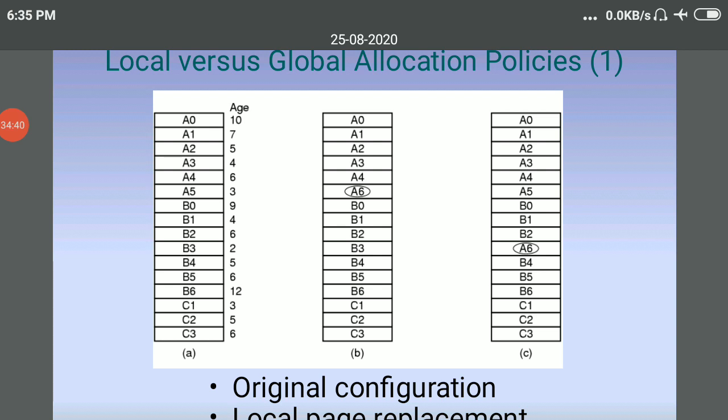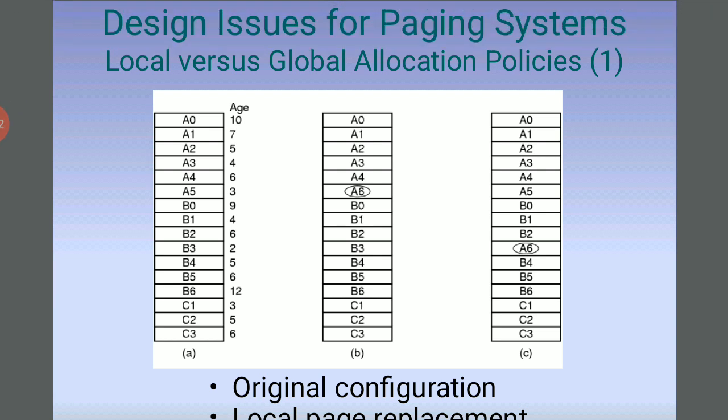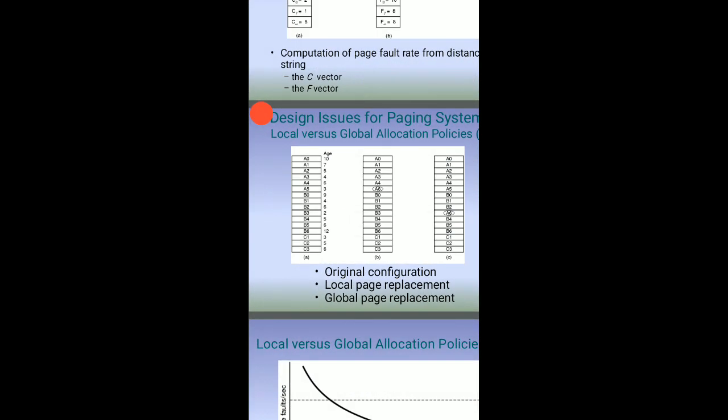The size of a process is measured in the number of pages, and main memory is divided into small fixed-size blocks called frames. Every address generated by the central processing unit is divided into two parts: a page number P and a page offset. The page number is used as an index into the page table, and the page table contains the base address of each page in physical memory.